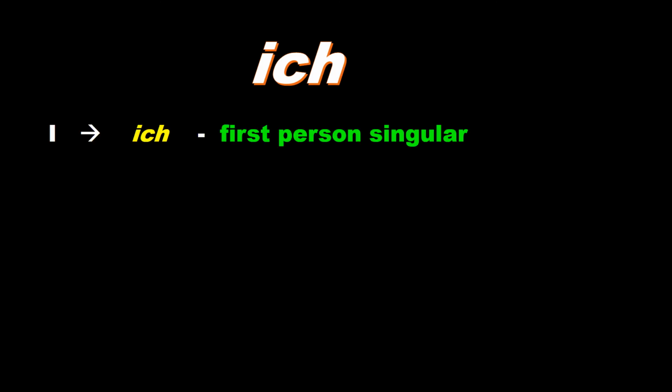First of all, we'll take the first person, that is ich. Ich is in English I. That is first person singular that we already know. Let's see some of the examples. For example, if I say I am Julia, that we translate in German, ich bin Julia.